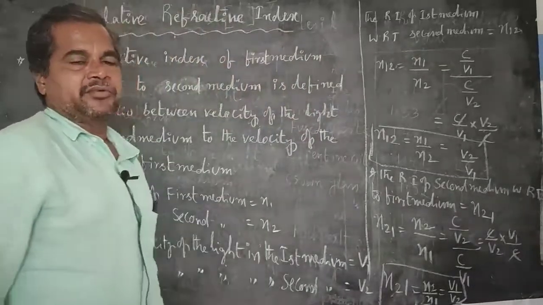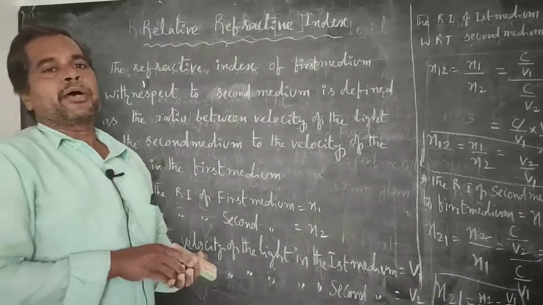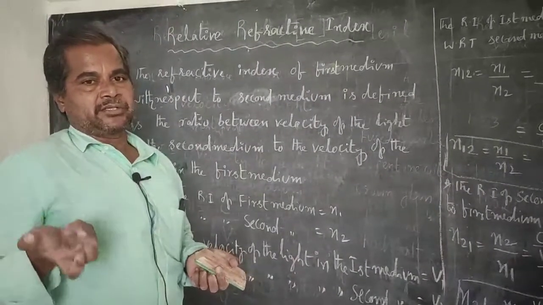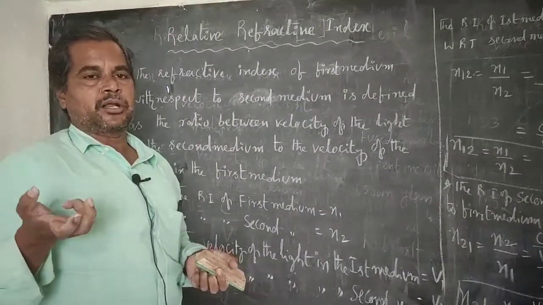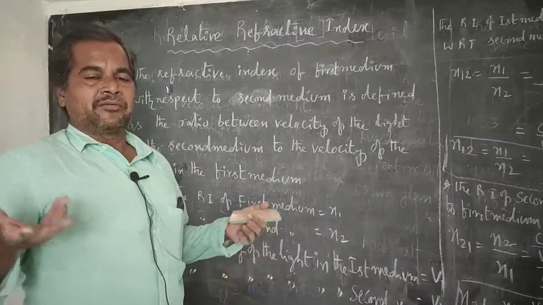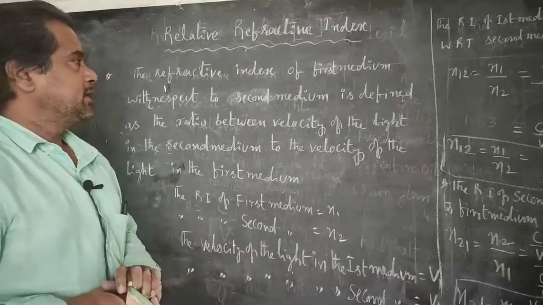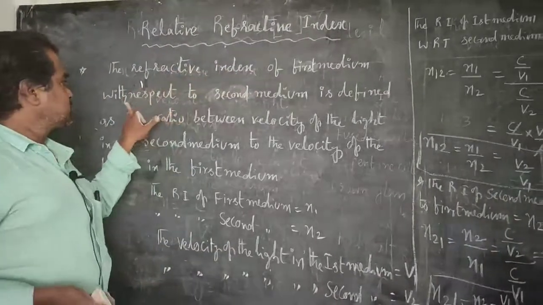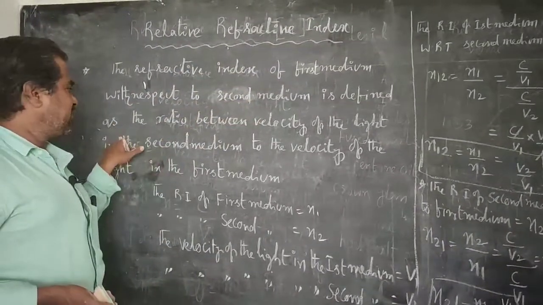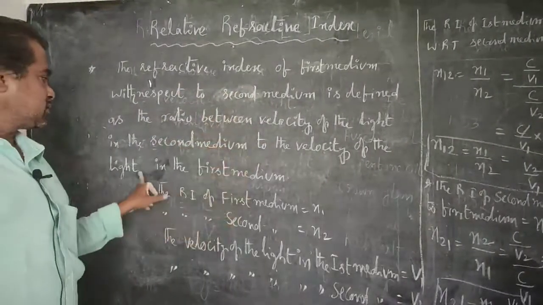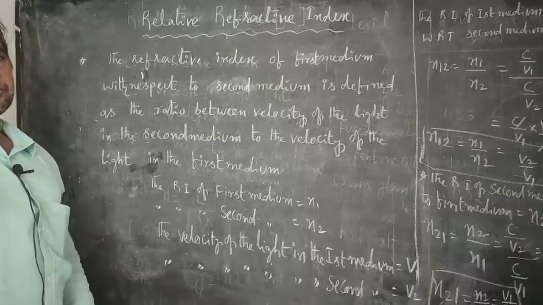So relative refractive index is a comparison between the refractive index values of two transparent mediums. For example, we take two transparent mediums, both having different refractive index values. When we compare those two values, that is called relative refractive index. The refractive index of the first medium with respect to the second medium is defined as the ratio between the velocity of light in the second medium to the velocity of light in the first medium.